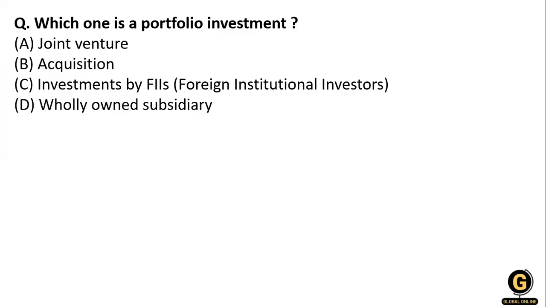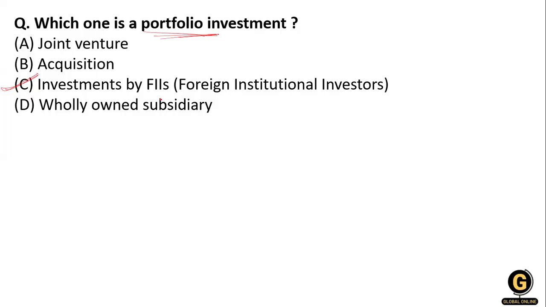Now the next question: which one of the following is a portfolio investment? Joint venture, acquisition, investment by the FIIs, that is foreign institutional investment, and wholly owned subsidiary. So what will be the right answer? For the portfolio investment, you know that option C is right over here, that is investment by the foreign institutional investor.